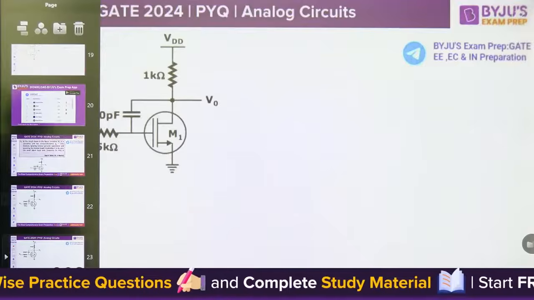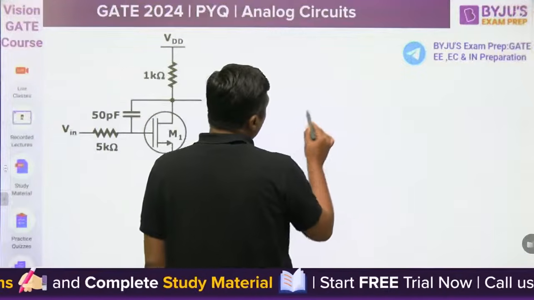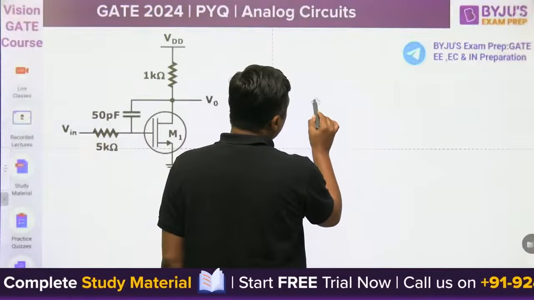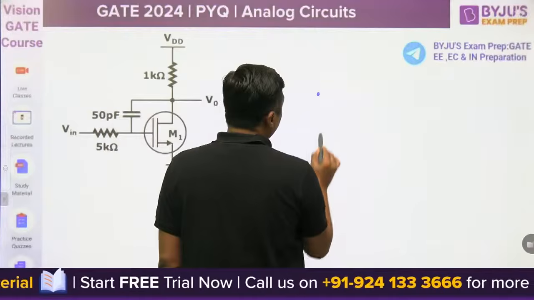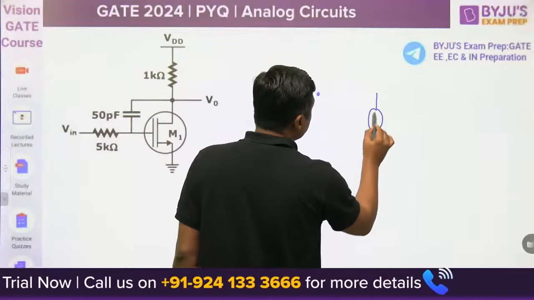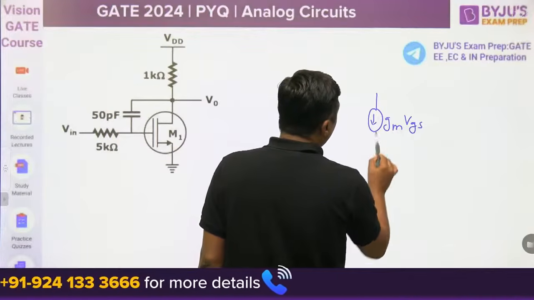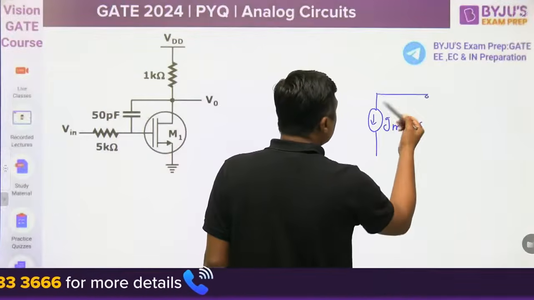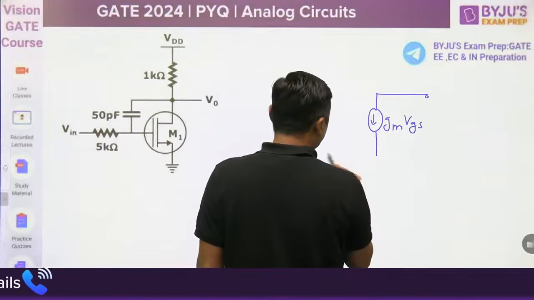What is Miller's theorem? First of all, draw the small signal model for this. This is the gate, the gate is open, and the source is shorted to the ground. This is GM-VGS. If the early effect is negligible, then RD will be infinite, so you can remove the RD.